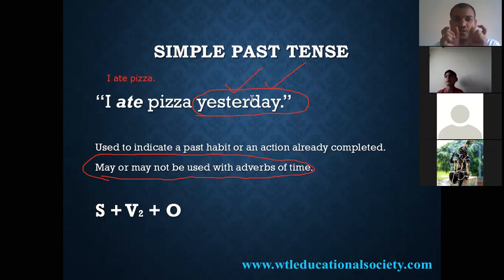So if you want to mention a particular time, in that case, you can use an adverb of time. It is called a time frame, not a time phrase; time frame or adverbs of time. Yesterday, today, tomorrow, tonight, or simply just now. These are all time frames, or adverbs of time.